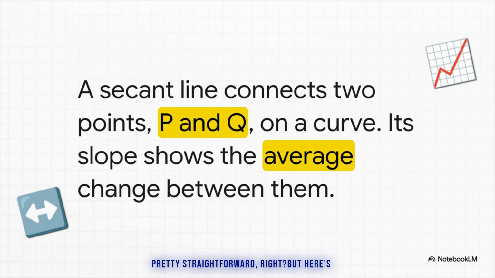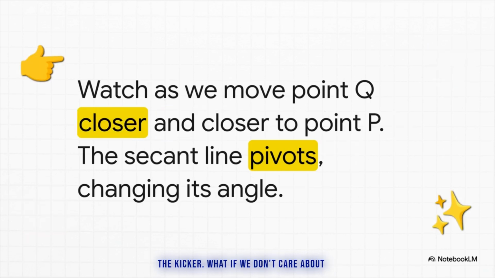Pretty straightforward, right? But here's the kicker. What if we don't care about the average between P and Q? What if we only want the speed right at point P? Well, let's do something interesting. Let's start sliding point Q along that curve, getting it closer and closer and closer to P. Just watch what happens to our line. See how it starts to pivot?